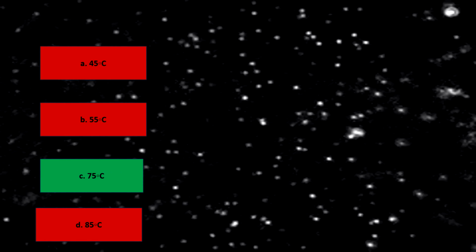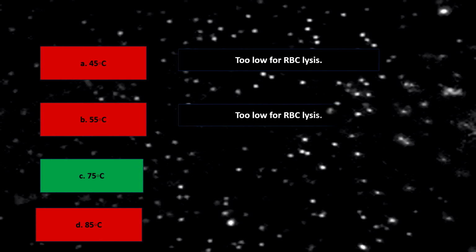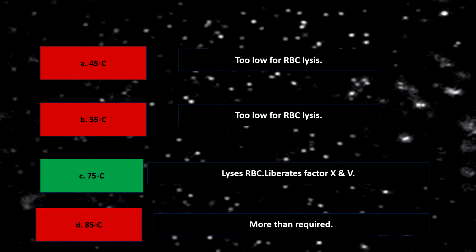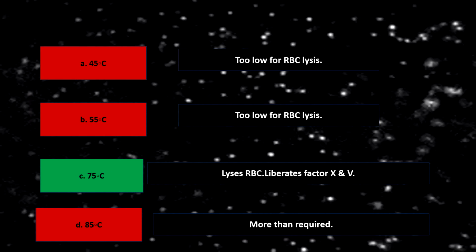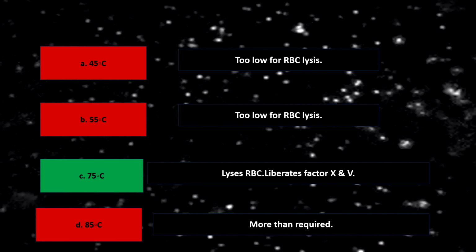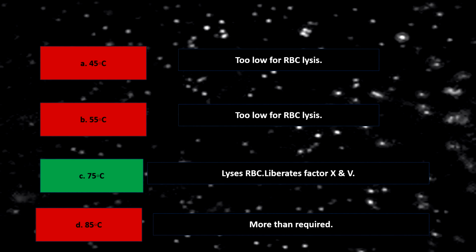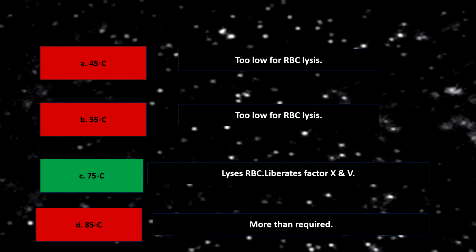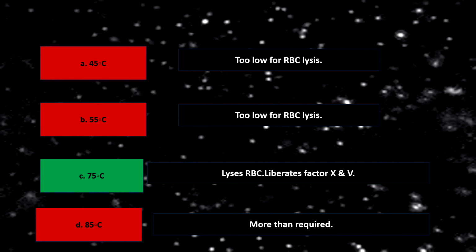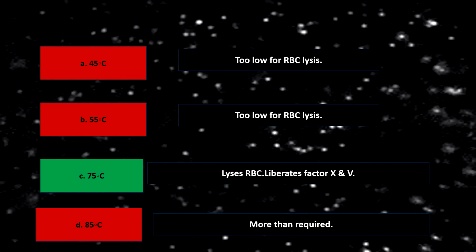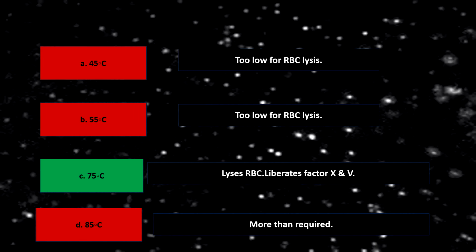Coming to the explanation part, both option A and option B, that is 45 degrees centigrade and 55 degrees centigrade, are too low for RBC lysis, whereas the optimum temperature required for RBC lysis is 75 degrees centigrade. If you heat the media at 75 degrees centigrade, then it lyses the RBC and liberates two growth factors, factor 10 and factor 5, which are extremely essential for growth of Haemophilus influenzae, which is a nutritionally fastidious organism.